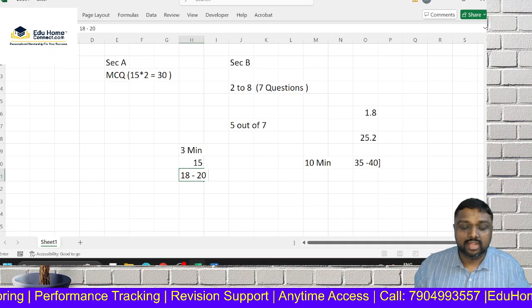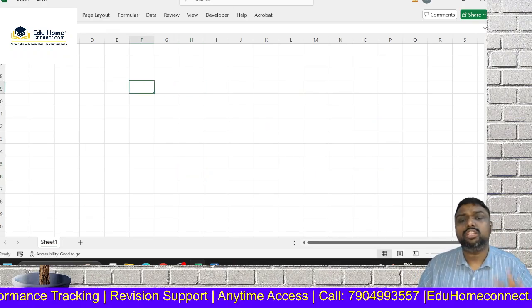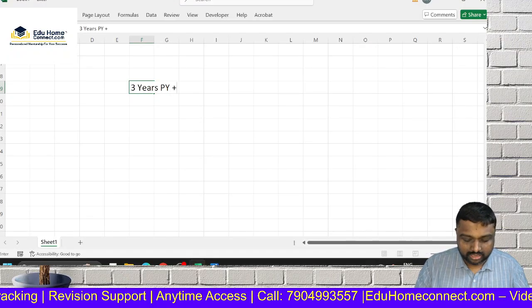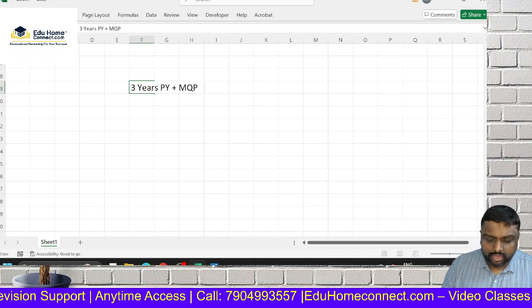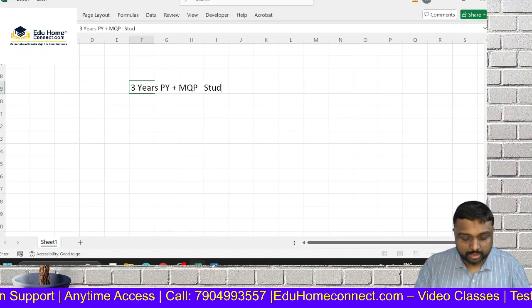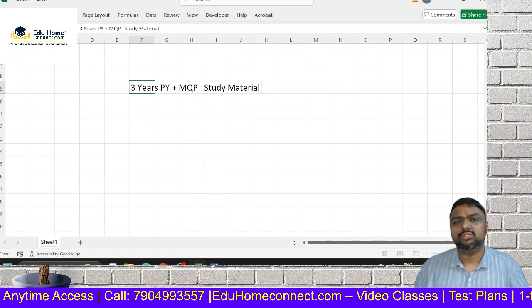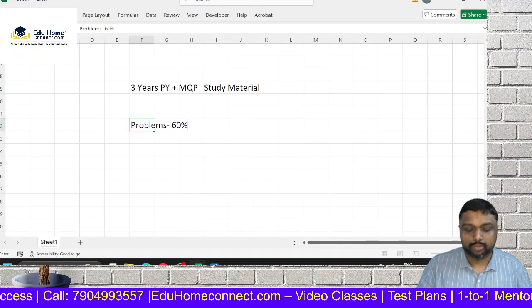Some friends will ask me, sir, MCQ, what will I do? See, what I'm suggesting for MCQ is you just work out the last 3 years of previous year MCQs plus the model question papers released. That is enough. Then if you want, you can put the study material on the back seat. You can still score because the majority of MCQs are problem related. 60% will be problem related.